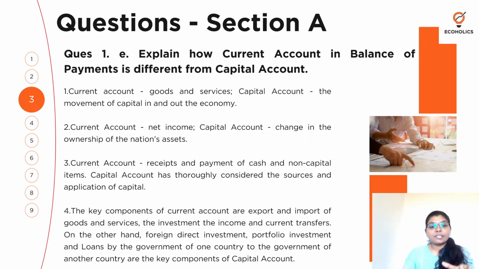Current account deals with receipts and payments of cash and non-capital items, but capital account has thoroughly considered the source and application of capital, right? So the key components of current account, yes, you can talk about the key components of current account and also the key components of the capital account. All these need to be highlighted as one-liners, right? So that I understand, this is how it is different from capital account. So this is how you write the answer when it comes to explaining how current account in balance of payments is different from capital account.